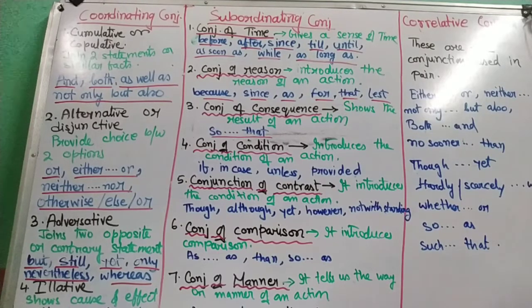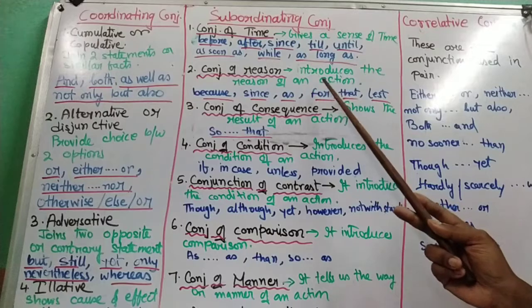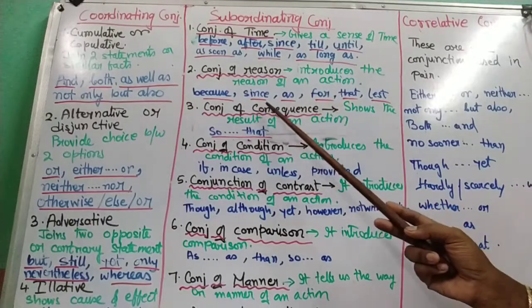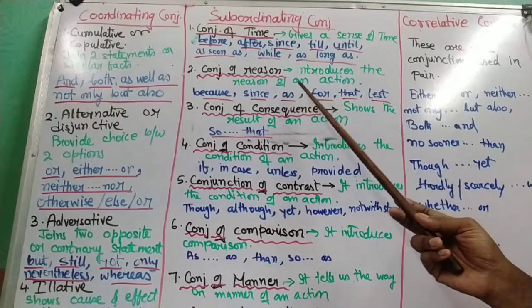Conjunction of cause or reason. Now this conjunction introduces the reason of any action. They tell us the reason of an action. Words like because, since, as, for, that, lest are examples of conjunction of reason.